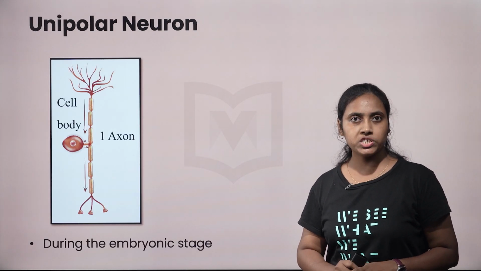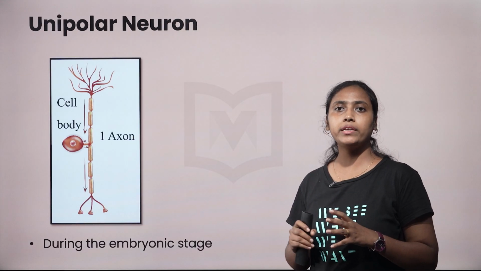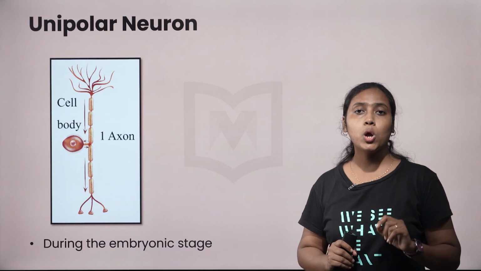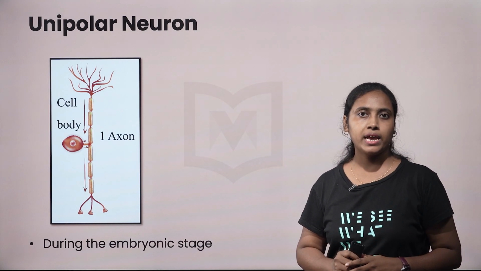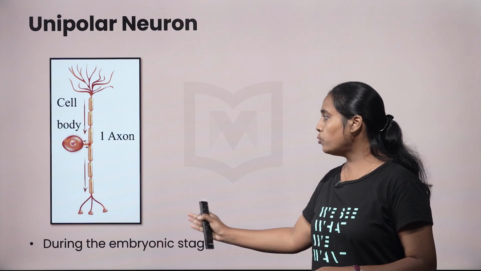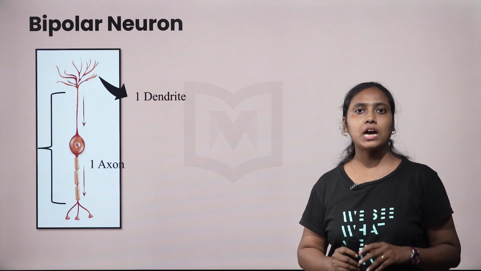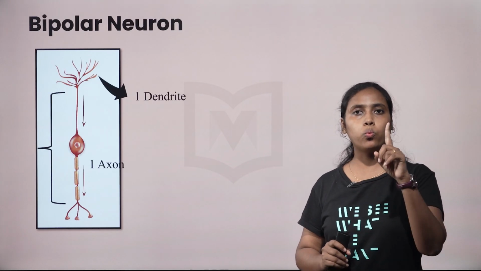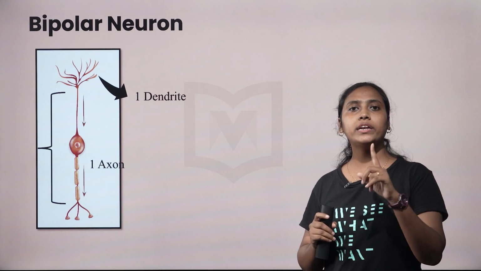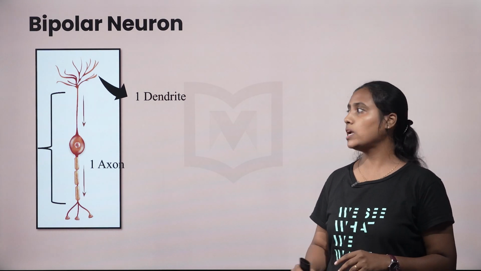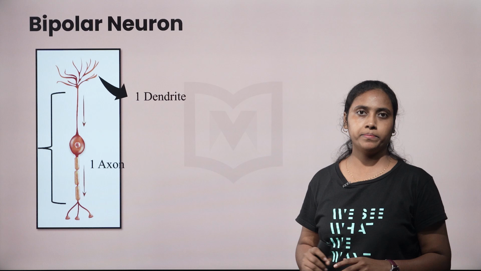During the embryonic stage, the neurons are made up of a cell body with one axon and are named as unipolar neurons. Bipolar neurons are those neurons with one axon and one dendrite extending from the cell body.